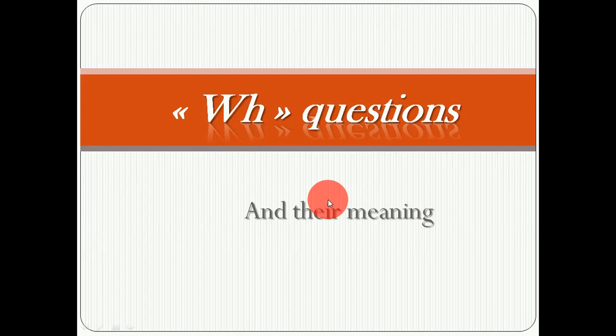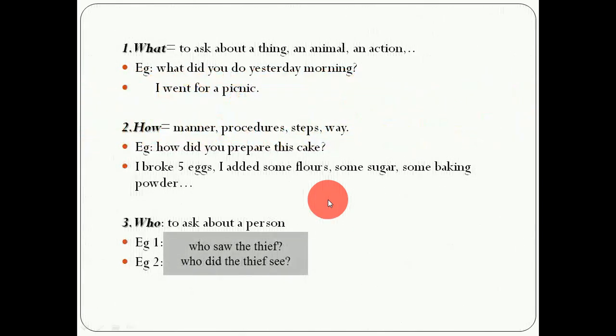WH questions and their meaning. So let's start with the first one, which is what. When do we use what? وقتاش نستعملوها? We use it to ask about a thing. يعني نستعملوها باش نسقسوا على شيء. An animal على حيوان. Or an action على activity درتوه على كش عمل درتوه.